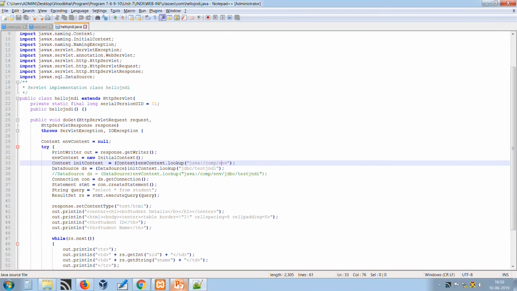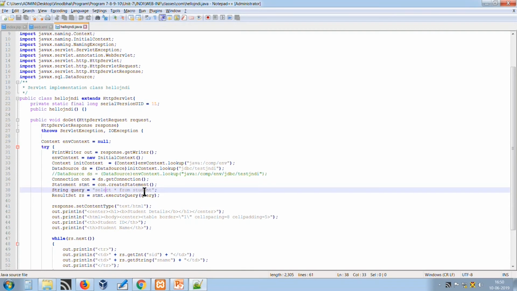Once the object naming convention is found, we can establish the connection with a data source using this DataSource instance. Using the connection, we can create a statement.